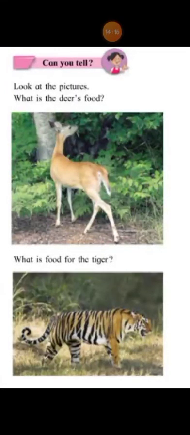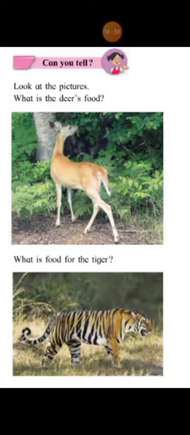Now, children, look at the pictures. The first is the picture of a deer, and the next is the picture of a lion. Yes? What is the deer's food, children? You all are seeing, right? What is the food of the deer?